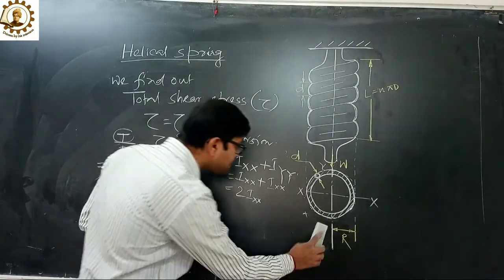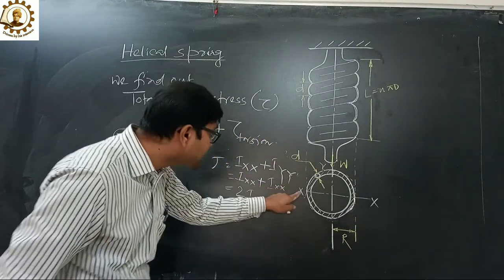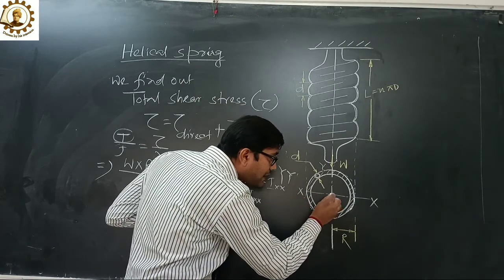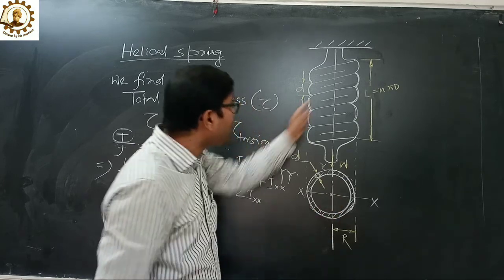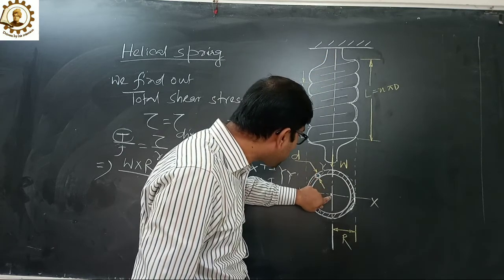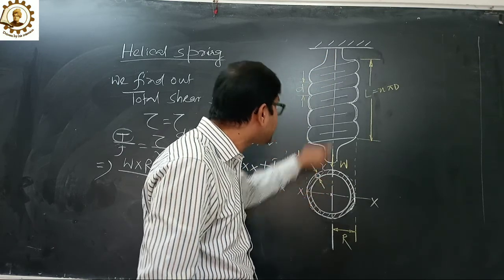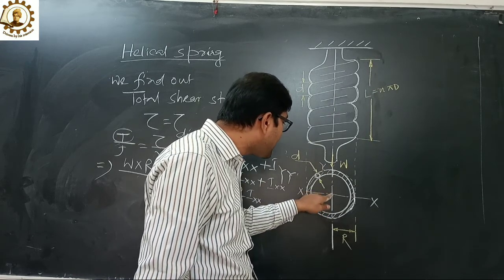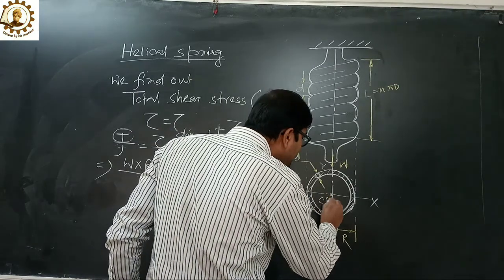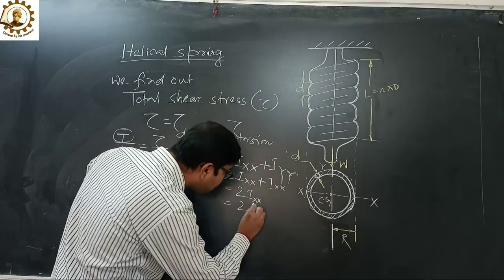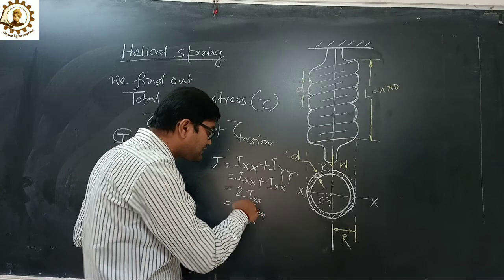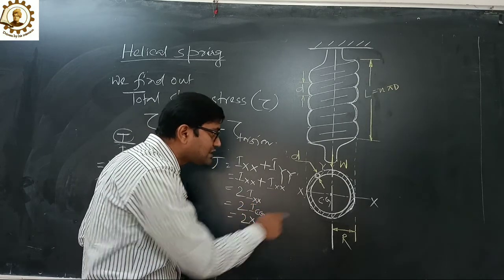Now what happened in Ixx? The x axis passes through the center line. What is the center line? If we imagine a neutral axis in this spring, it passes through this center point. So this x and this y meet at this particular point, which is a type of CG. So Ixx we can write as I of CG. So 2 of ICG, that is the moment of inertia with respect to CG, center of gravity.